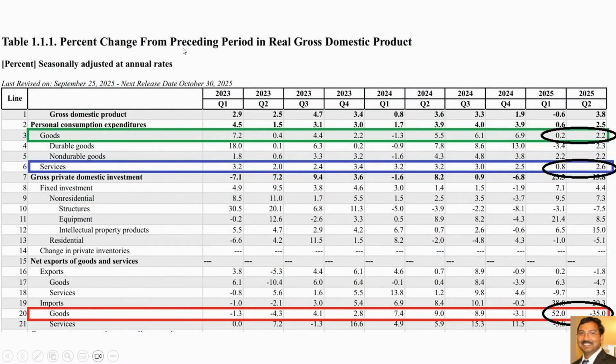This is the percentage change from the preceding period in real GDP, and the goods section. From quarter one to quarter two, goods went from 0.22 up to 2.2, and services from 0.8 to 2.6. So both goods and services went up sharply, and that helped. But on the import side, goods imports were 52 in the first quarter and minus 35 in the second quarter, meaning imports of goods fell a lot. Let's see how it impacted the GDP.